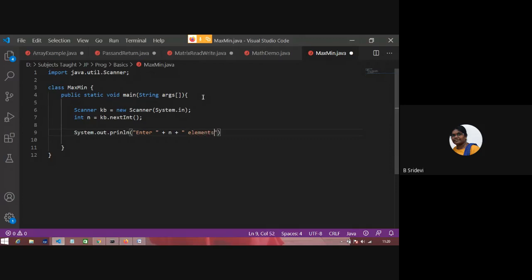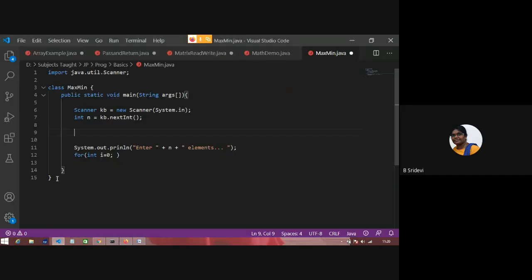Suppose n is equal to 10. What will it prompt? Enter 10 elements. Okay, so I want to read 10 elements. As I cannot manipulate an array with for each, I have to go for a normal for loop. But before that, do I have an array here? I don't.